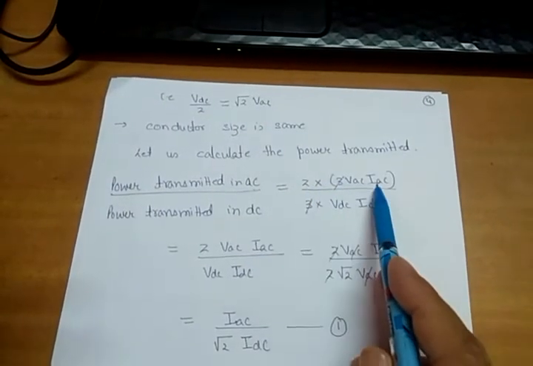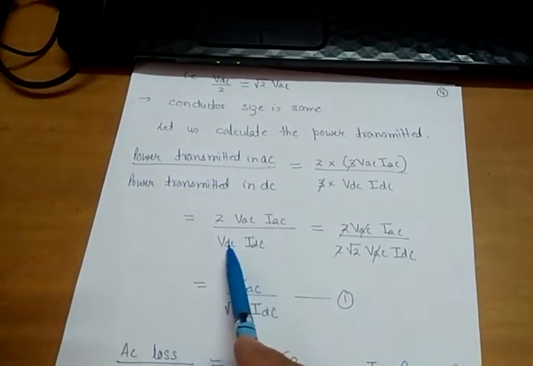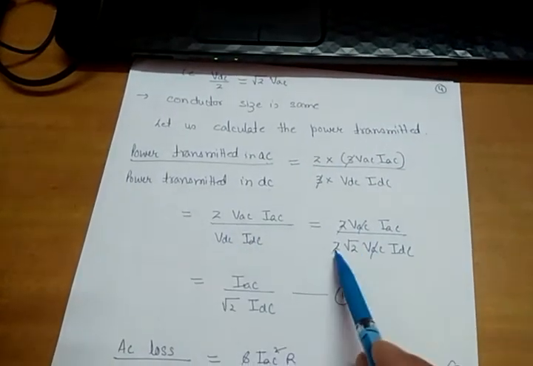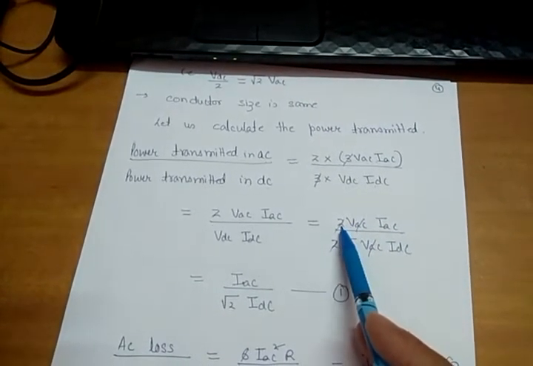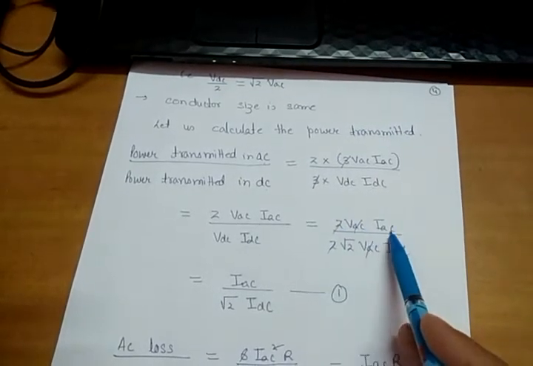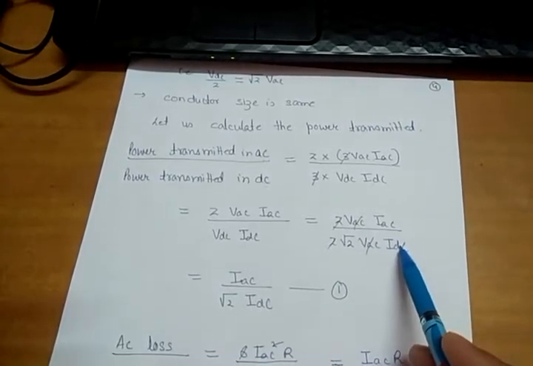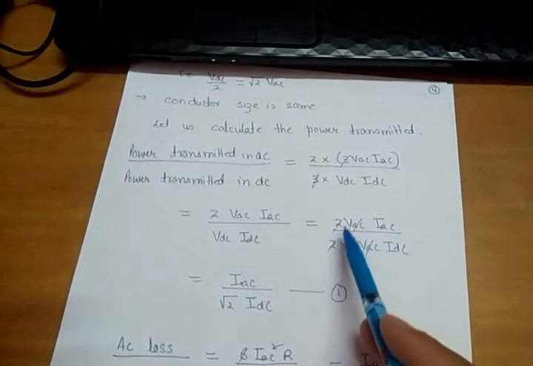So it will be 2 VAC IAC divided by VDC into IDC. Now substitute VDC equal to 2 root 2 VAC. In the denominator will be 2 root 2 VAC into IDC. So VAC will cancel, 2 will cancel.